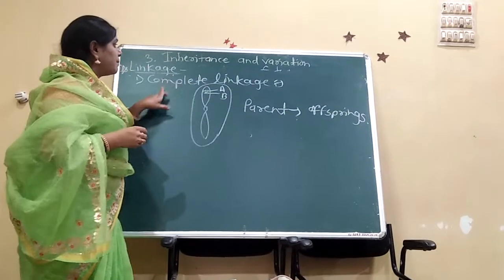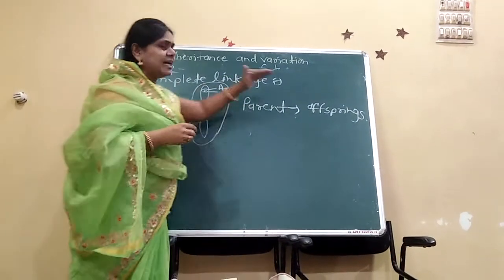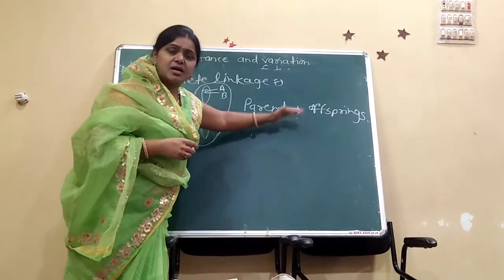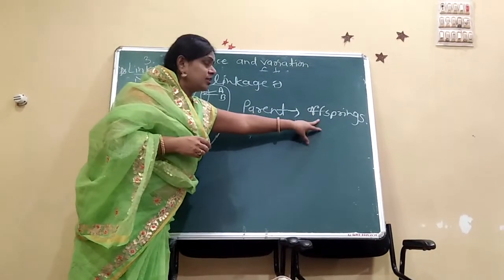This is complete linkage. Here parental traits, parental characters, are transmitted in the offspring.